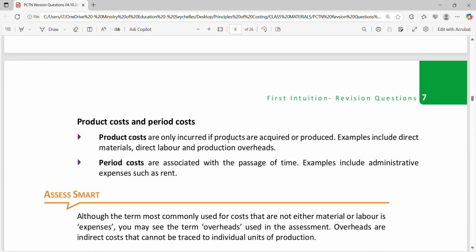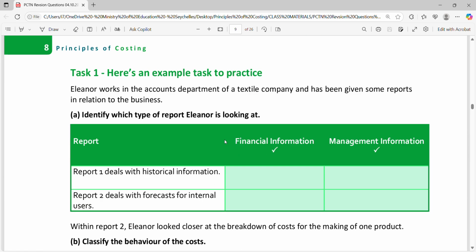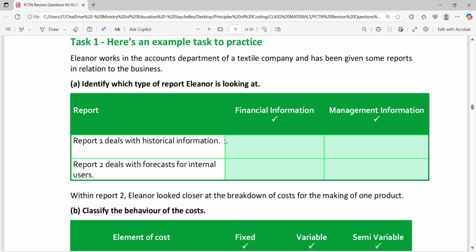Okay. All right. So let's look at question number one. The question says, Eliano works in the accounts department of a textile company and has been given some reports in relation to the business. The question says, identify which type of report Eliano is looking at, whether it's financial information or management information.